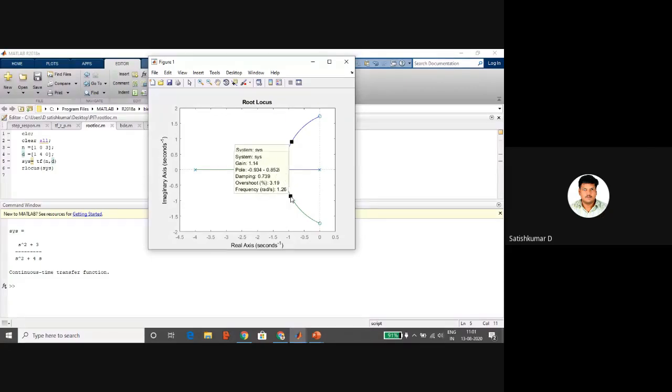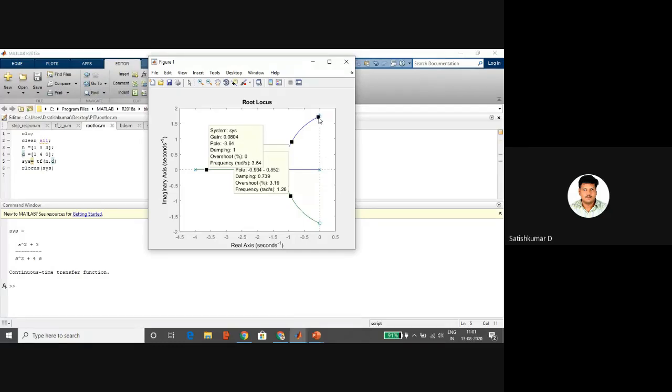And if I place it here somewhere, the gain is 1.14. Here, the gain is 0.0804. The gain k is varying from 0 to infinity. So by varying the gain k from 0 to infinity, we can draw the root locus.